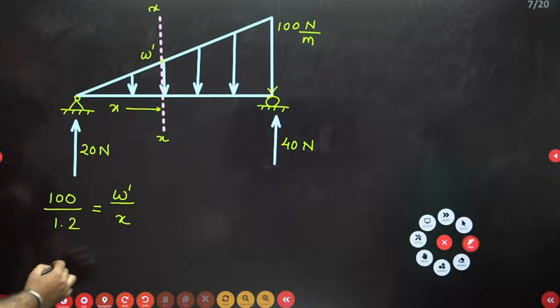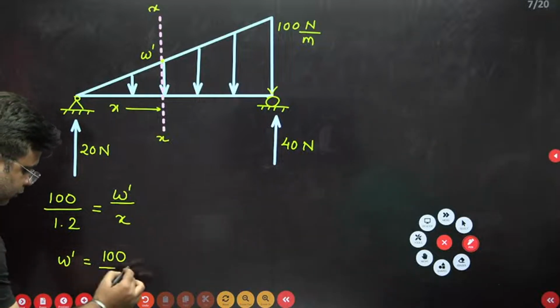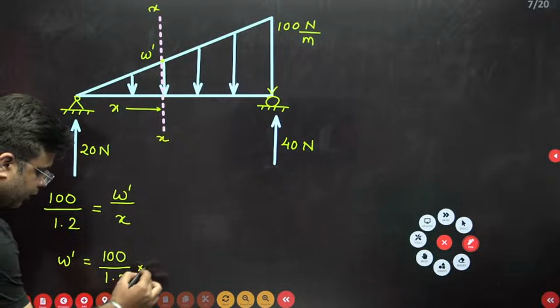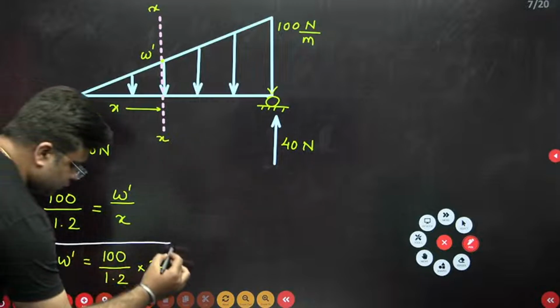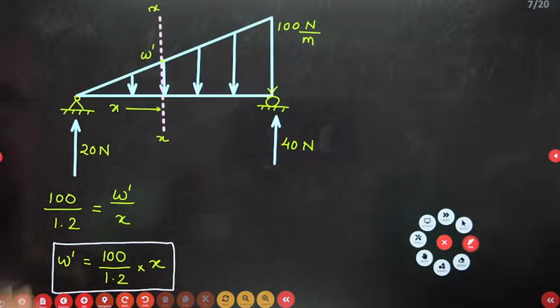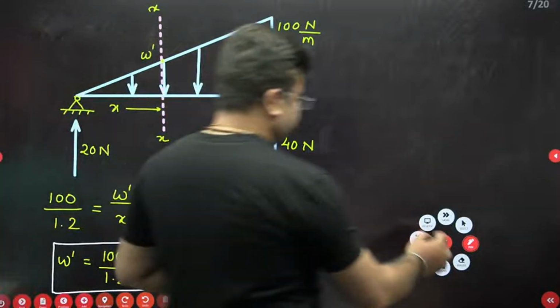So W dash will be 100 by 1.2 into x. Okay. After this, you write down the value of bending moment at section XX.